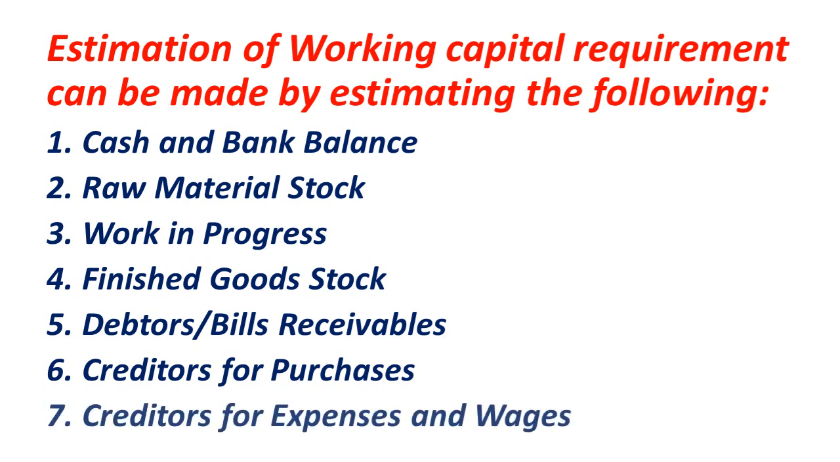So creditors for purchases. And finally, creditors for expenses and wages. Expenses refers to overhead expenses, and wages refers to labor's wages. These will be incurred while the goods are produced under work in progress. So all these things we need to estimate for the estimation of the working capital requirement of the organization.